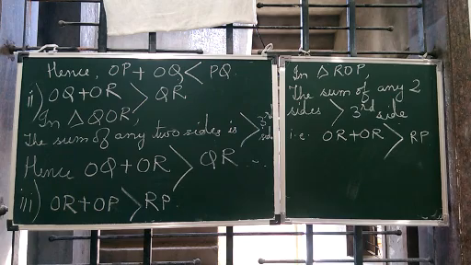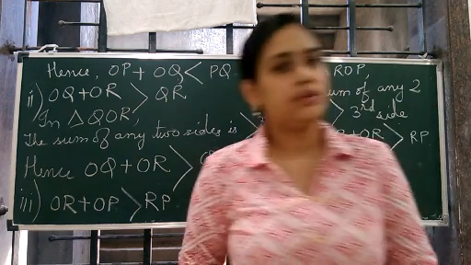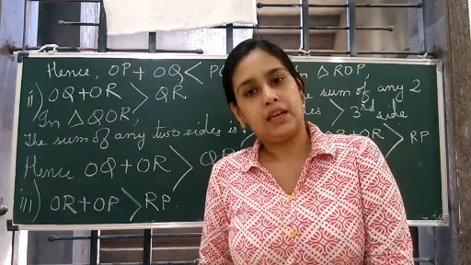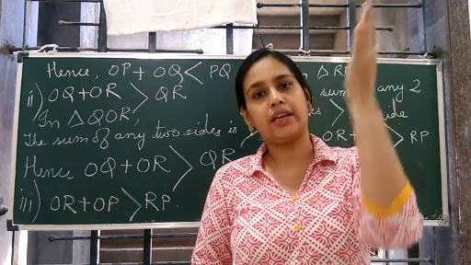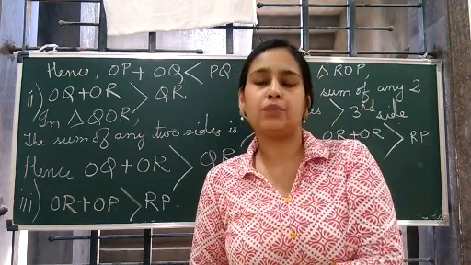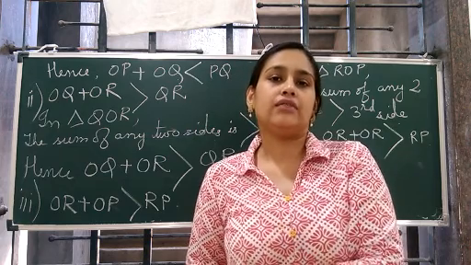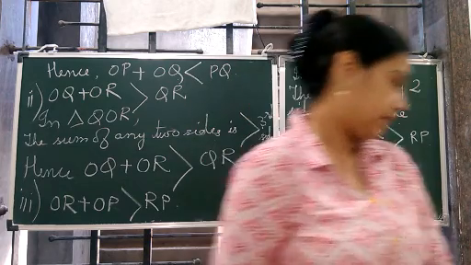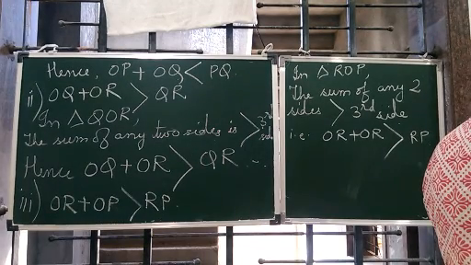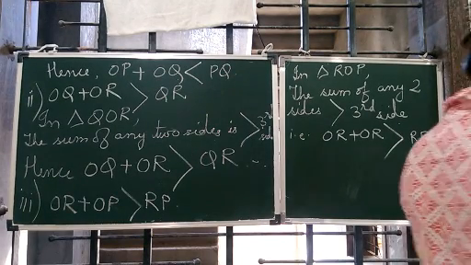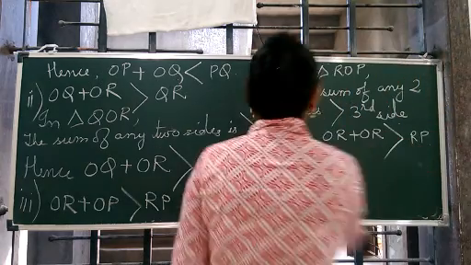AM is the median. Now what is a median? Median is the line segment which passes from the vertex, it starts from the vertex and touches the midpoint of the side which is opposite to the vertex. So AM is a median of a triangle ABC.